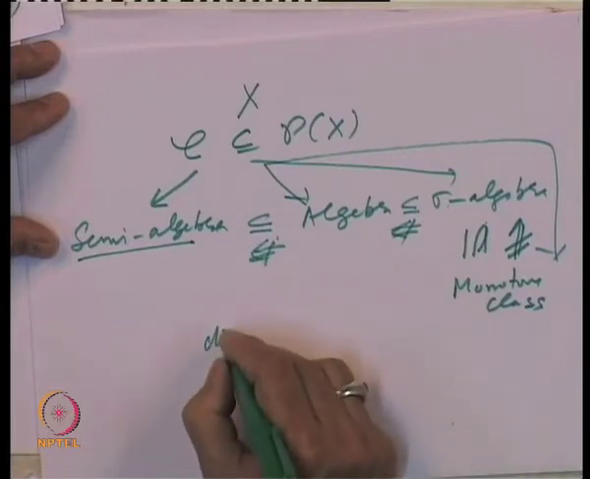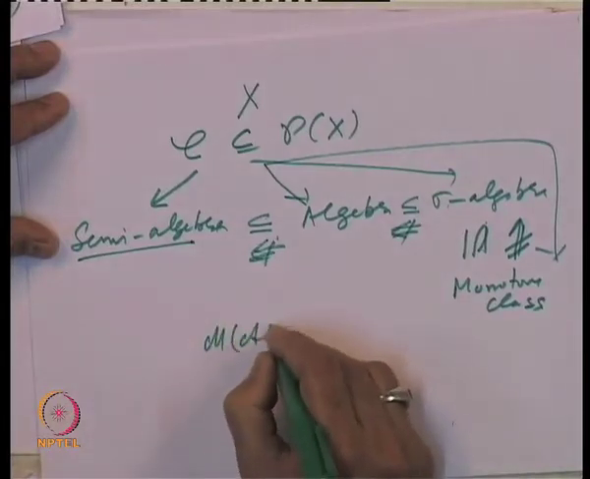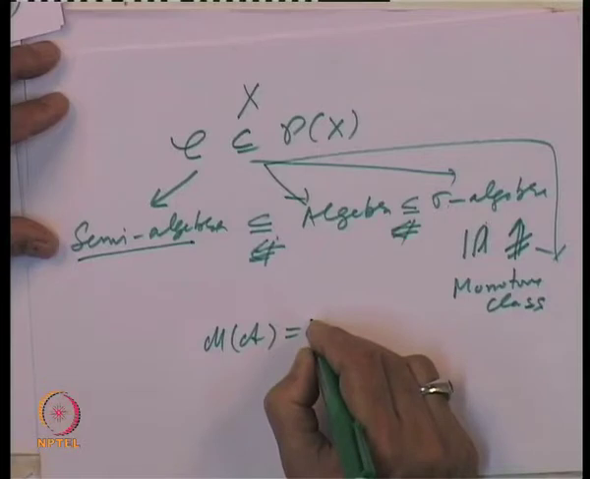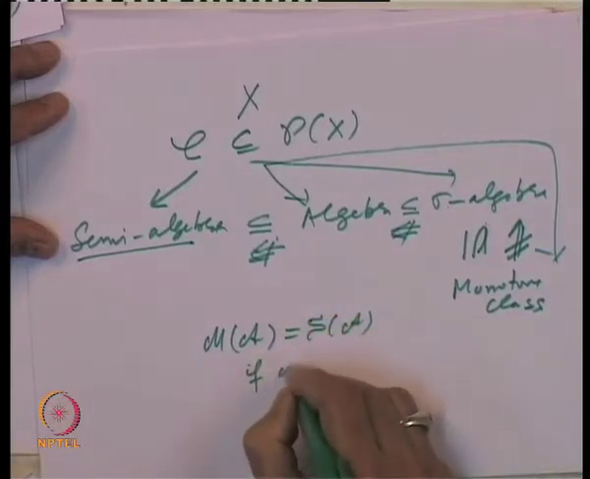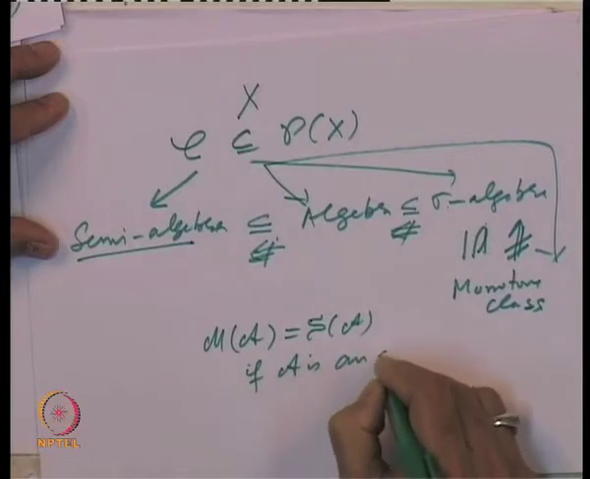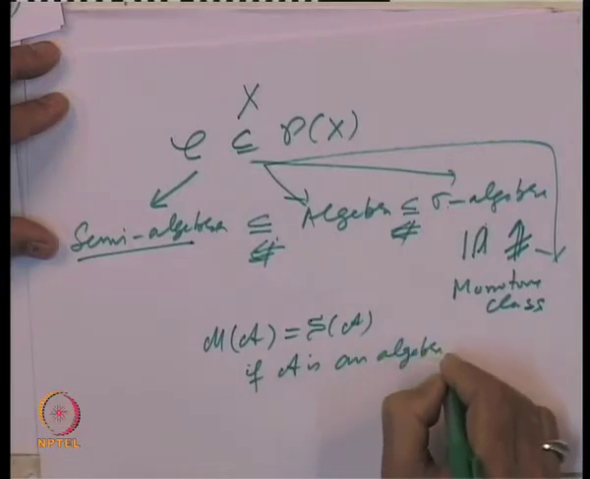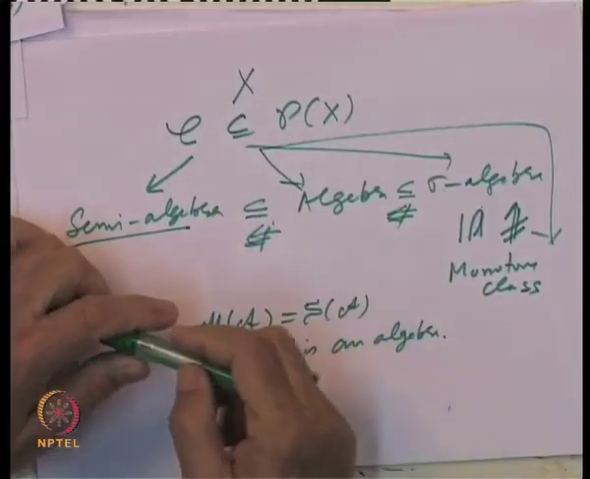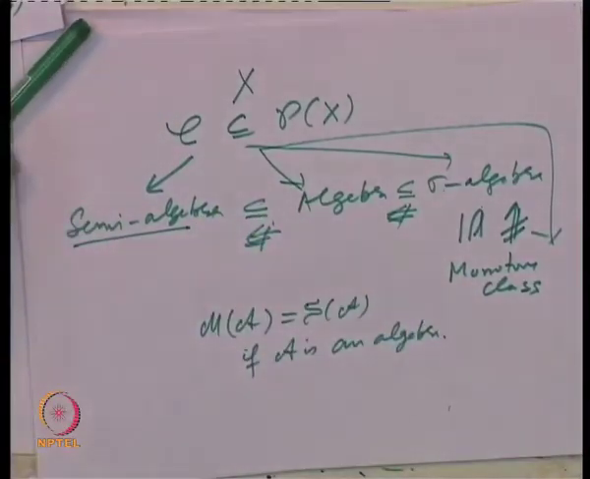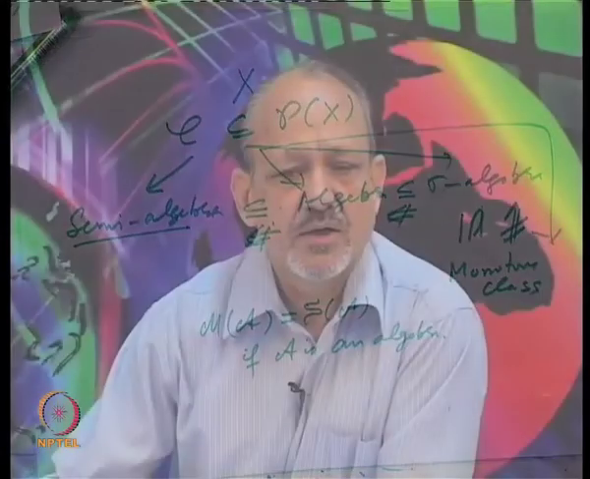And finally, we proved that the monotone class generated by an algebra is the sigma algebra generated by the algebra, if A is an algebra. So, that finishes our study of collections of subsets of X with special properties. I just want to leave you with some important exercises which you should try.